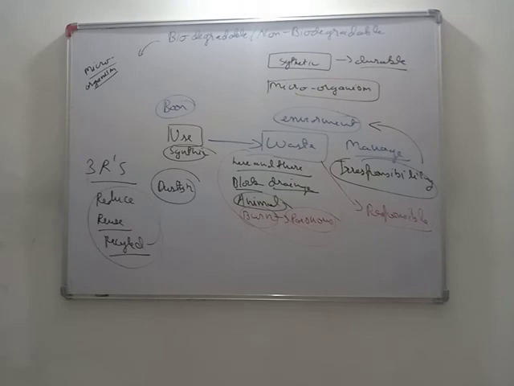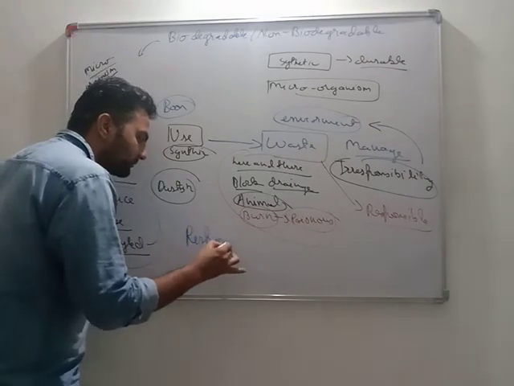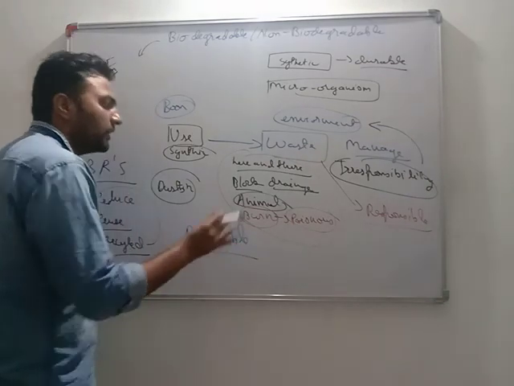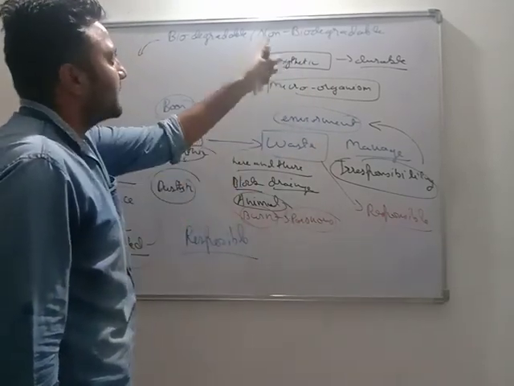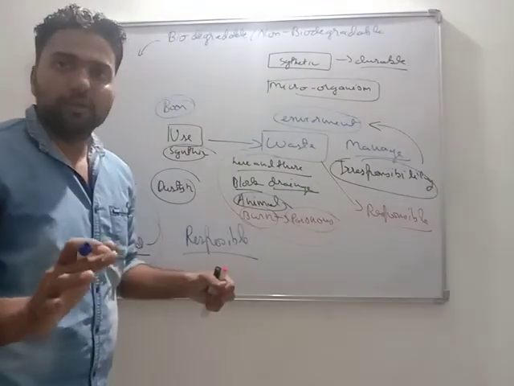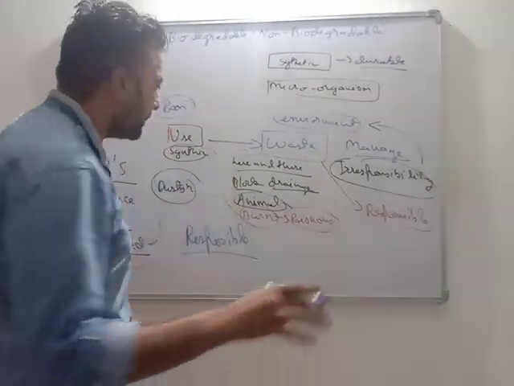Most important thing is that, see, we all need to be responsible. If we are responsible, no need to worry. If we are irresponsible, our synthetic fibers which we are using a lot will be a hazard for us, not only for us but for the whole environment.